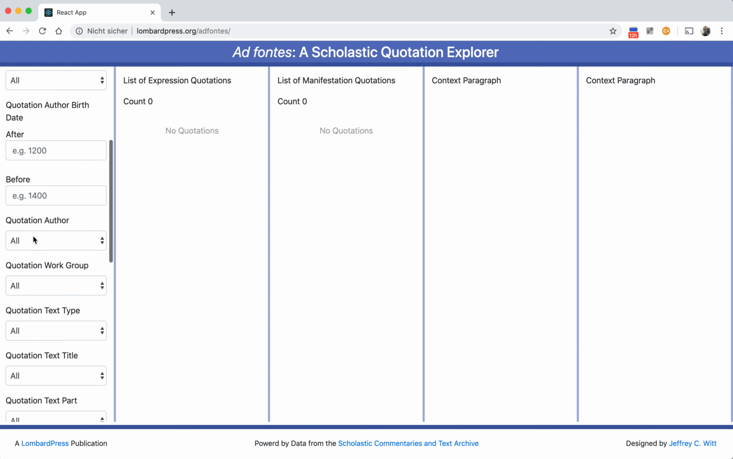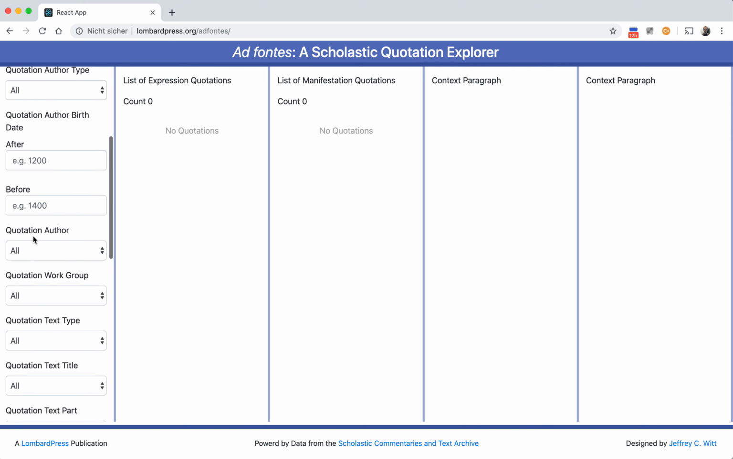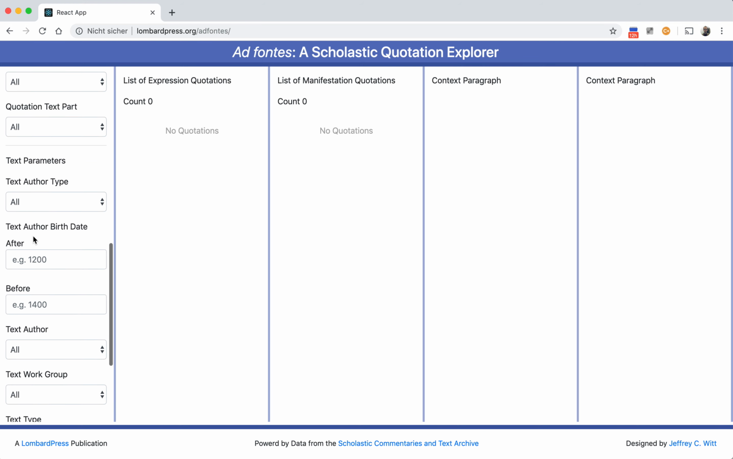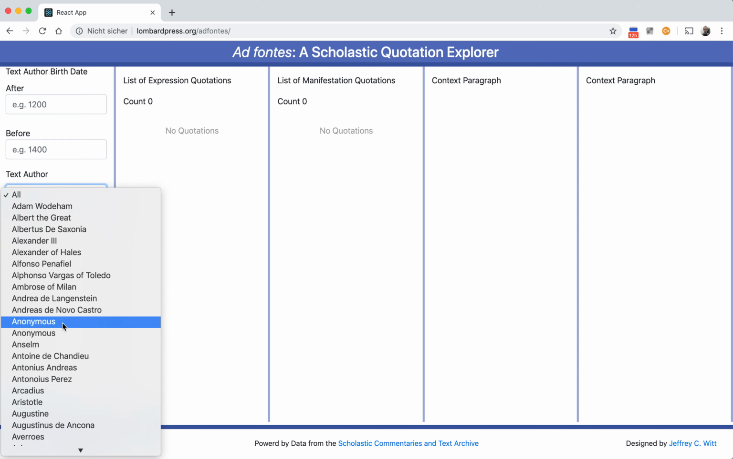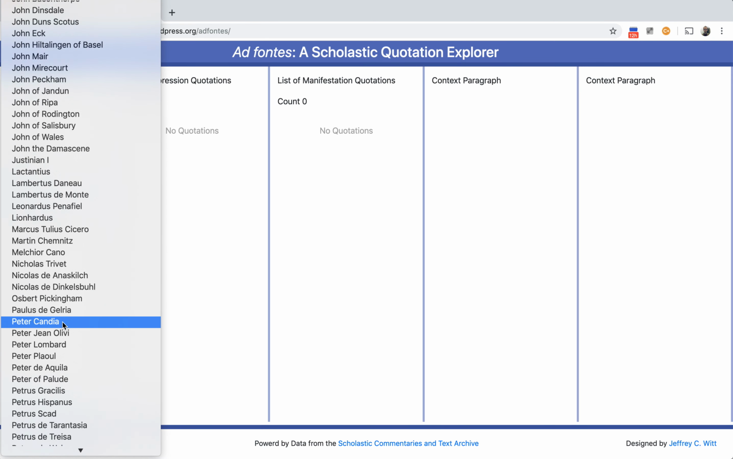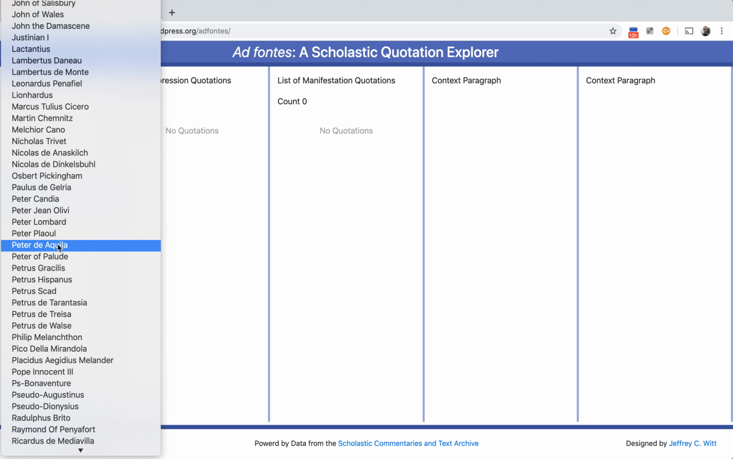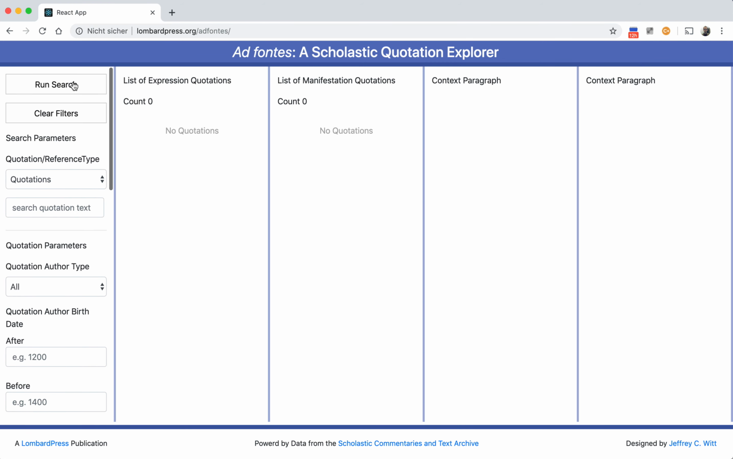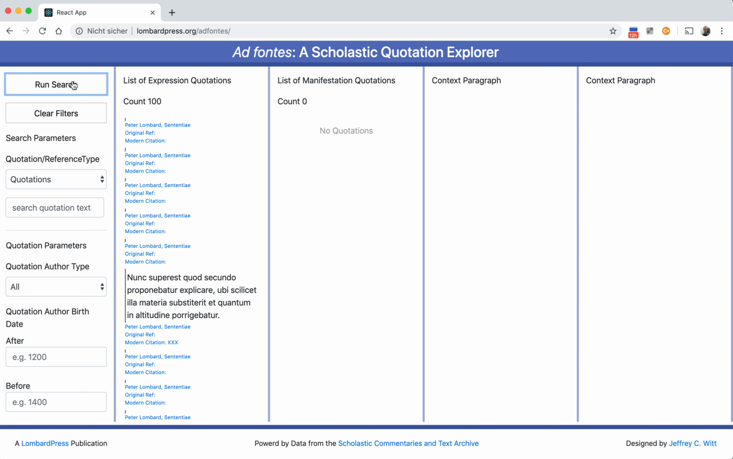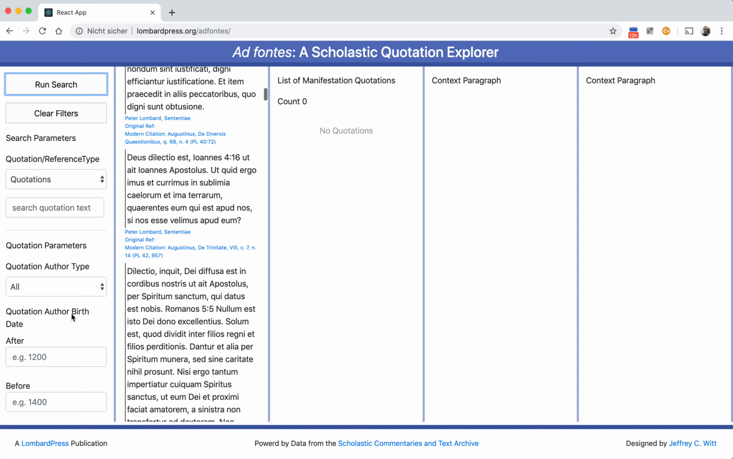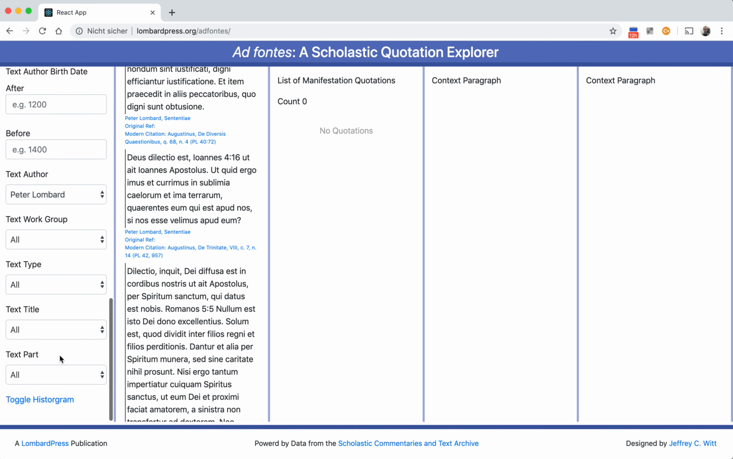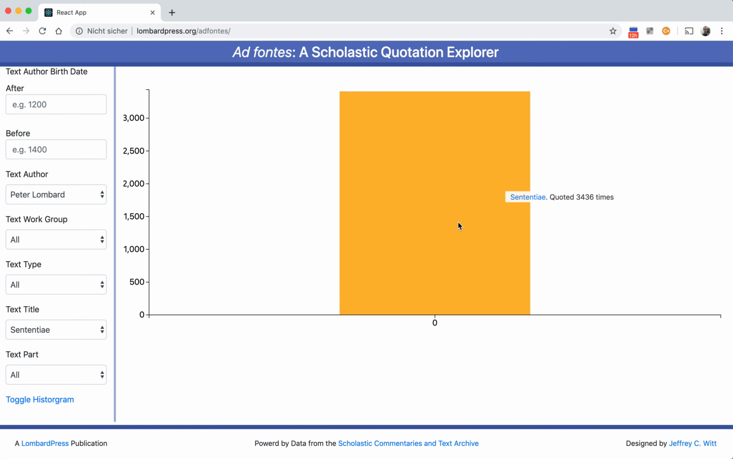All right, and let's go ahead and clear this, and we can do one other example here. We might want to be interested in the influence of a quotation. So you might want to say, first of all the quotations that Peter Lombard makes in his sentences commentary. So we can run this search, and we can see these are all the places that Peter Lombard makes a quotation or a reference. Again, we can see this in his text, his sentences, and we can see, okay, over 3,000.